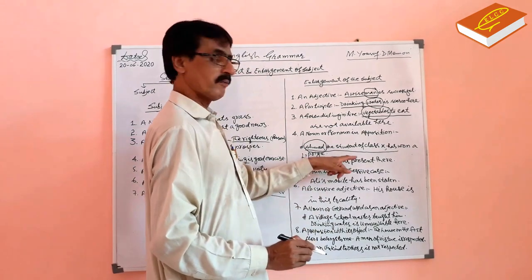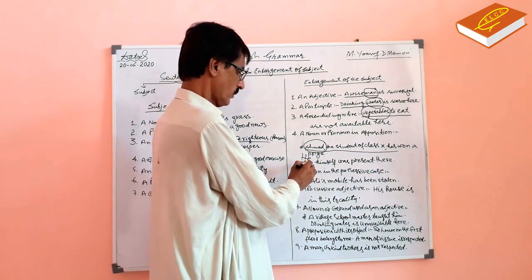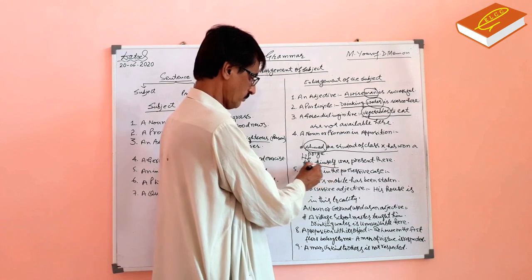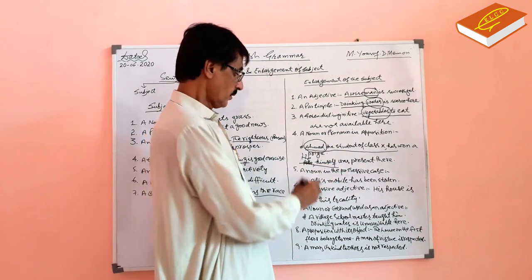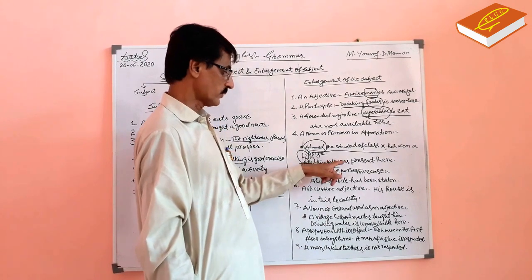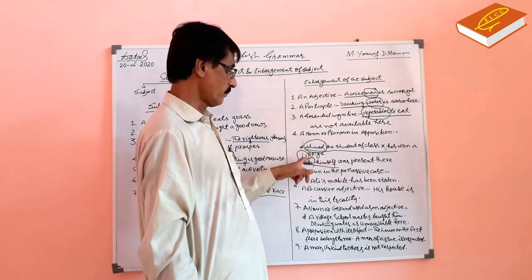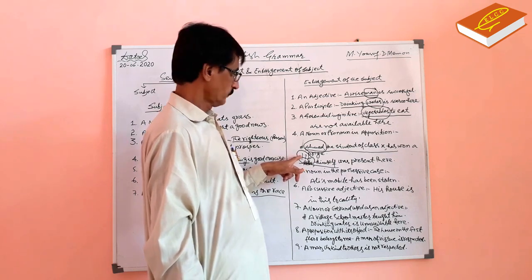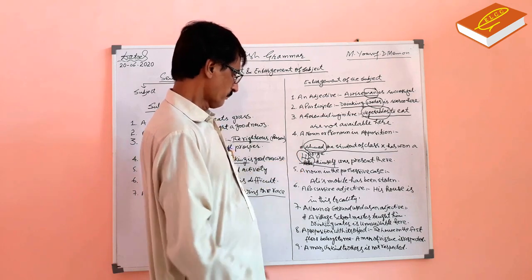A noun or pronoun in opposition. He himself was present there. He is a subject word. He himself, it is a subject, but subject word is he. He was present there. Himself is enlargement of this word, and it is pronoun.